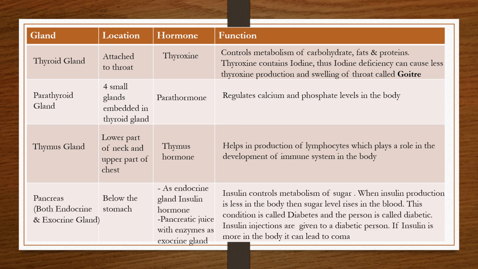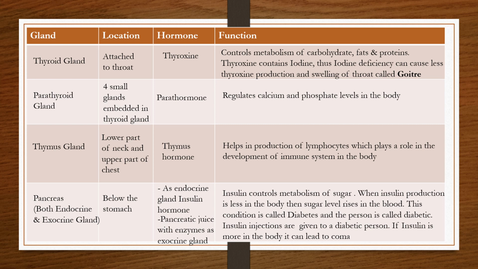The next one is again a very special one, which is pancreas. Pancreas is unique because it acts both as an endocrine as well as an exocrine gland. Pancreas is present below the stomach, and as an exocrine gland, we have studied about pancreas in the digestive system, where it releases pancreatic juice, which contains a lot of enzymes for digestion. Here, we are going to look at pancreas as an endocrine gland, where it produces a very important hormone